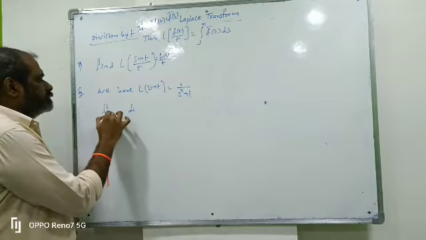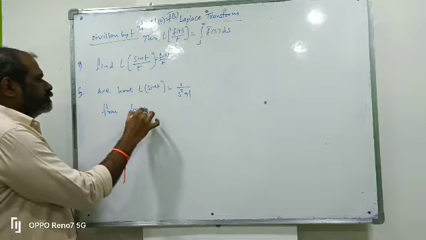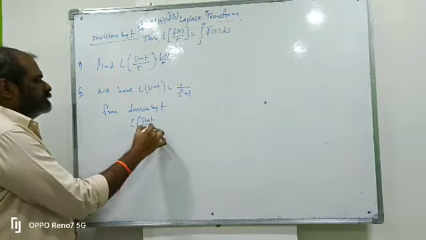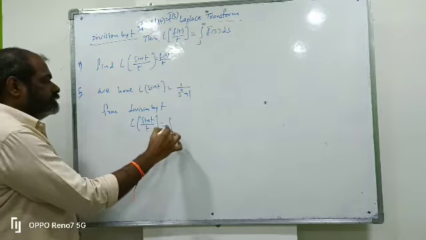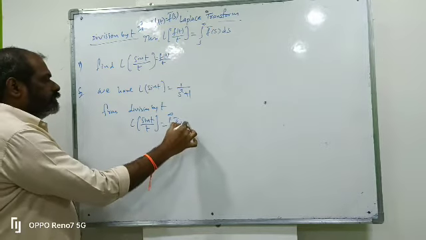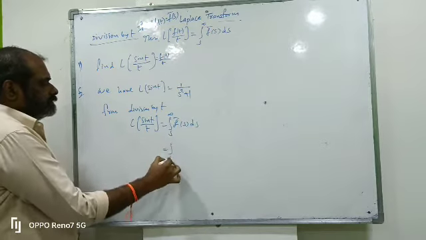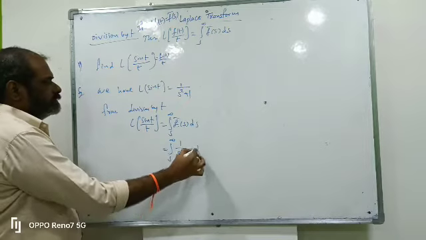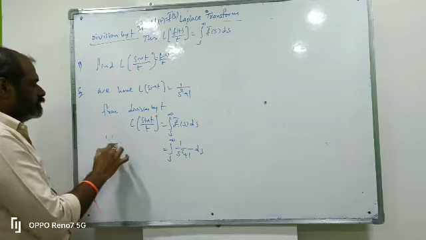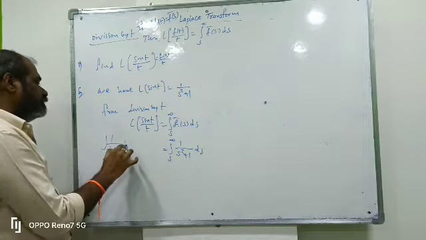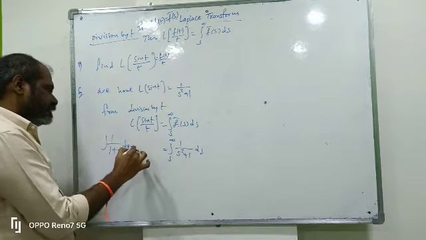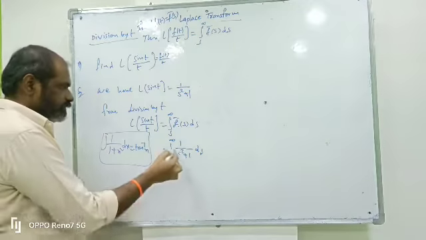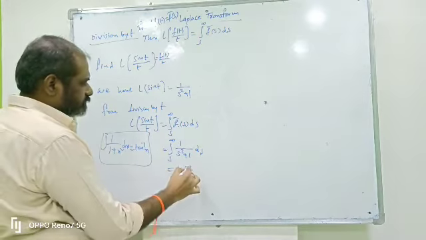From division by t, L of sin t by t equals integral s to infinity of f bar of s into ds. What is f bar of s? 1 by s square plus 1 into ds. We know the integration of 1 by 1 plus x square dx is tan inverse x. So here it is tan inverse s.